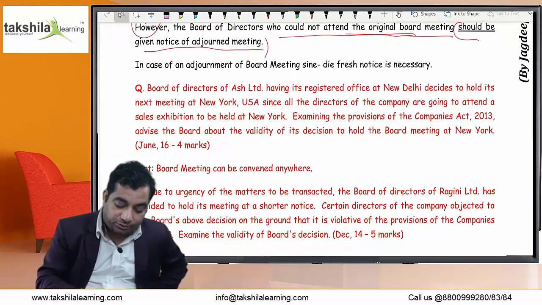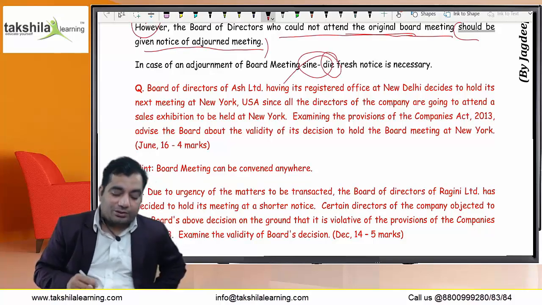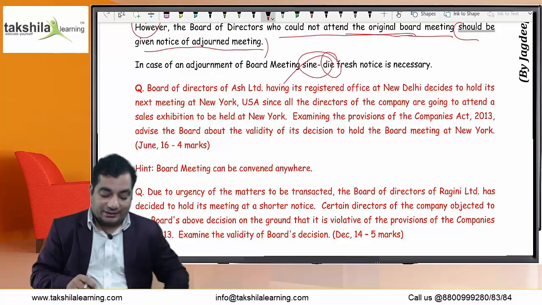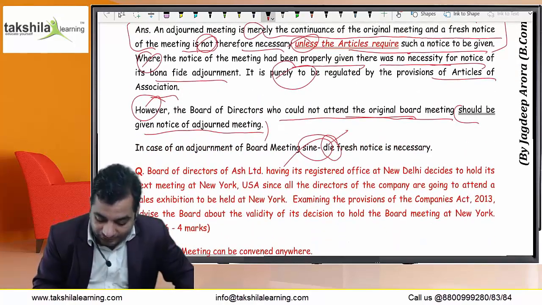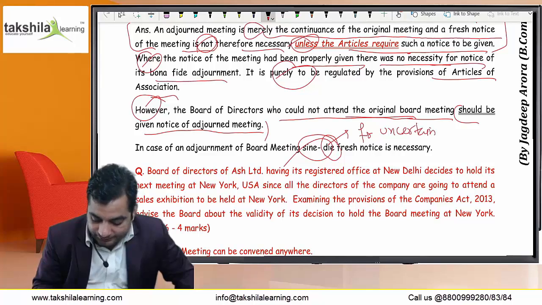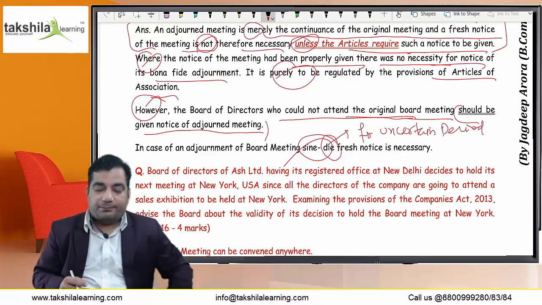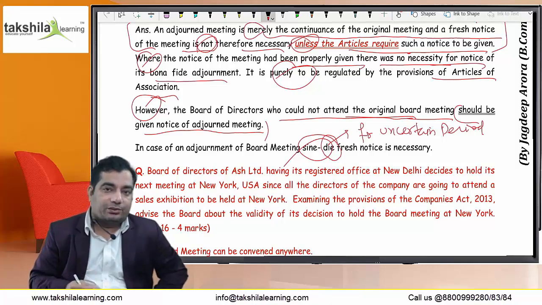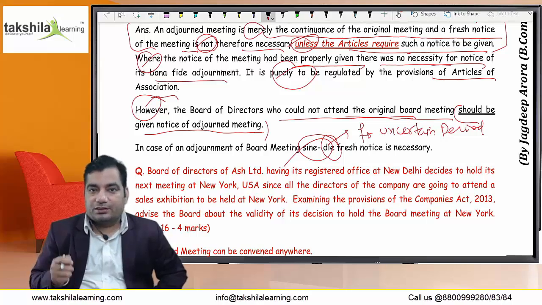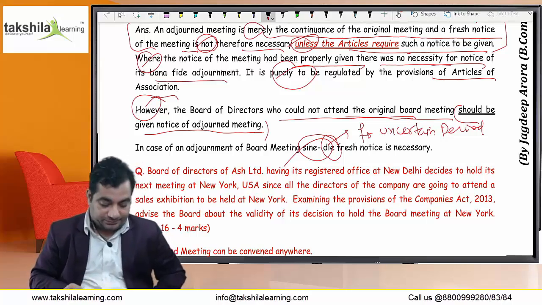Okay, this is very important. When the meeting is adjourned sine die, sine die means for an uncertain period. Let us suppose there was a board meeting of the company going on, and in between that meeting, one director died of a heart attack. So the meeting was adjourned sine die. In that case, the notice for the adjourned meeting needs to be given.